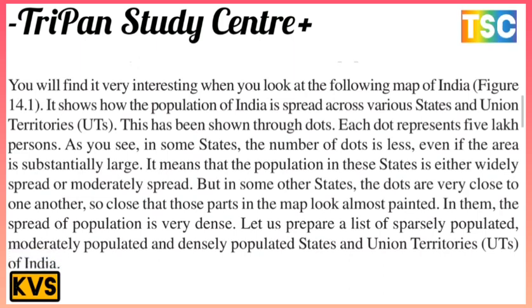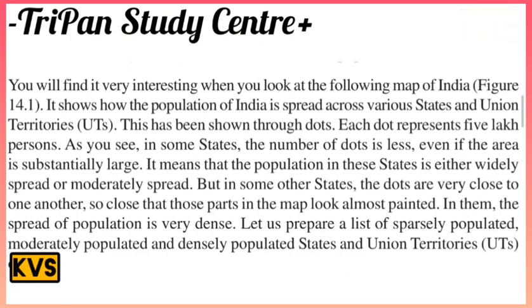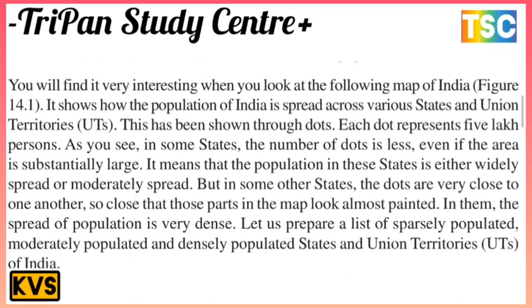You will find it very interesting when you look at the following map of India. It shows how the population of India is spread across the various states and union territories, that is UTs. This has been shown through dots, with each dot representing 5 lakh persons. As you see, in some states the number of dots is less, even if the area is substantially larger.